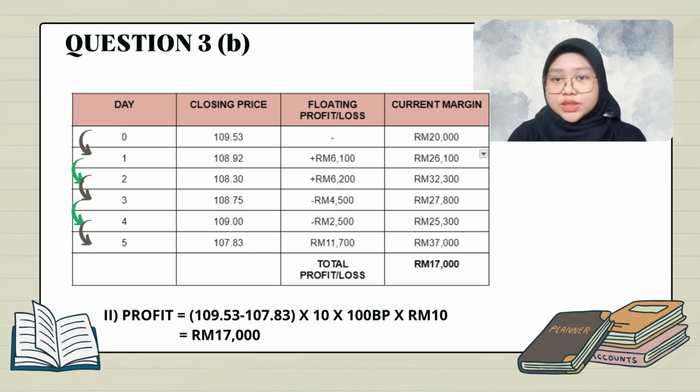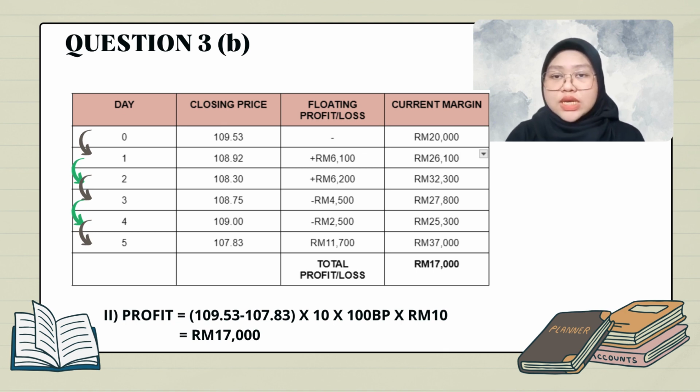For the current margin, we only need to add the current margin with the floating profit or loss. For example, for day 1, the current margin of day 0 will be added with the 6,100 ringgit profit from day 1, and that equals this current margin for day 1.